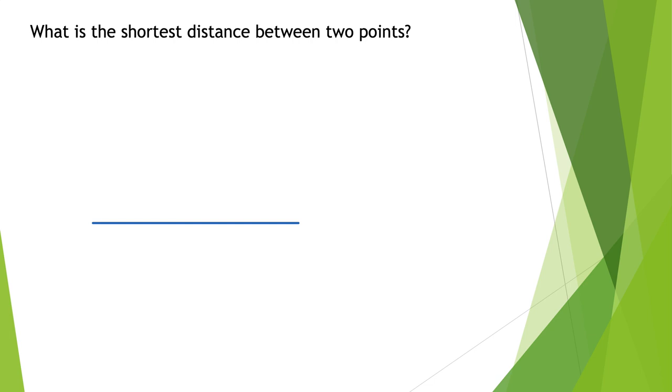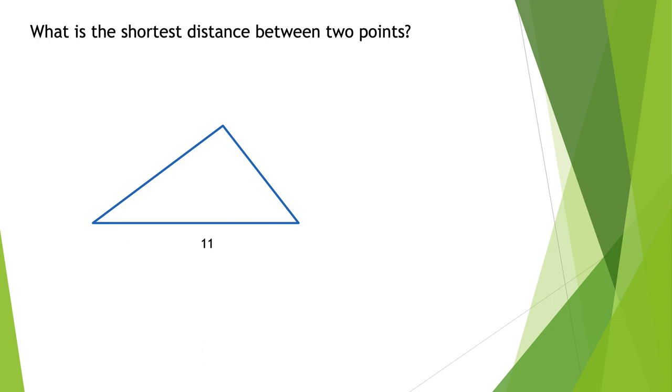Distance between 2 points. I think it's a perfectly straight line. So let's say that I wanted to go to somebody's house and I was standing at the left end of this point and I wanted to go to the right end of the point. The quickest way to get to that person's house on the right end of the point is to walk a direct straight line. If I decided instead that I wanted to go up into the store and then from the store to the friend's house, the distance from me to the store and then the store to my friend's house has to be longer than the distance directly to my friend's house.